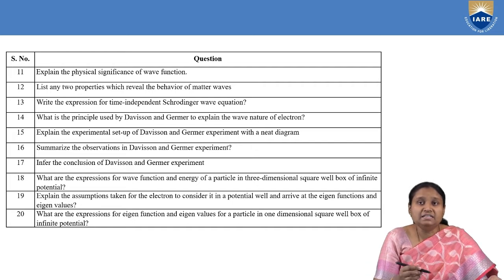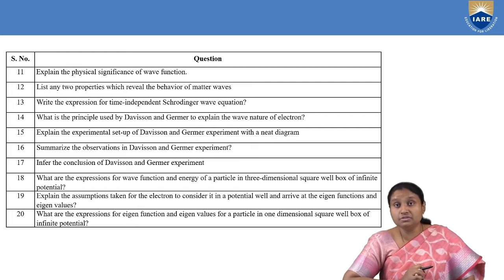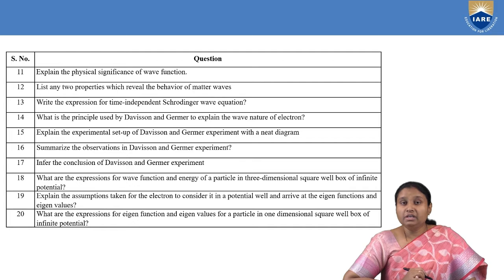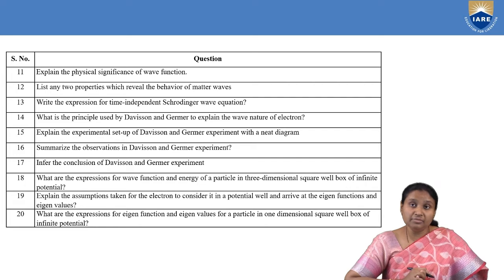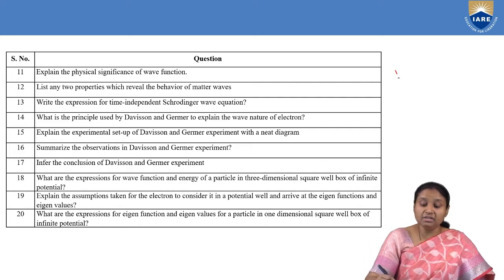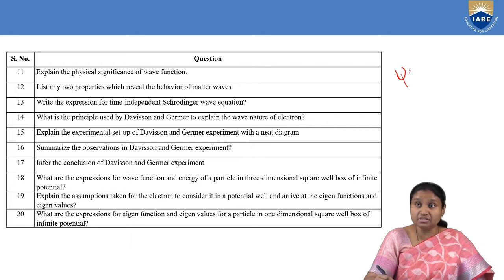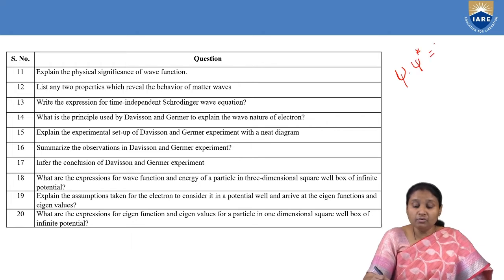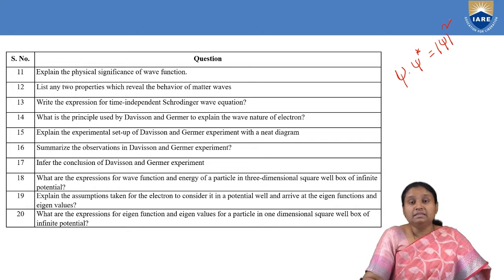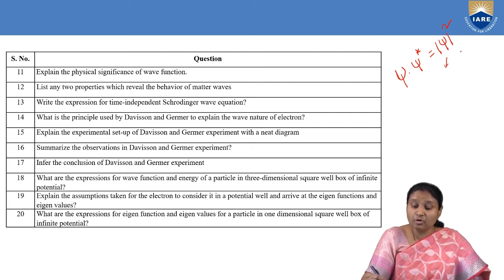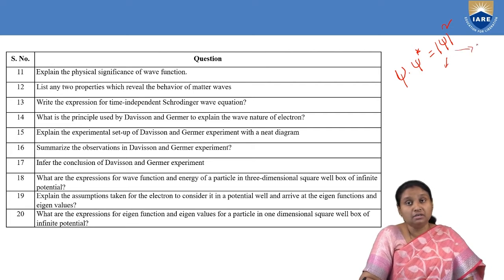Then explain physical significance of wave function. So coming to physical significance, wave functions are usually complex, and they are not measurable and not observable, so they don't have direct physical meaning. In order to get direct physical meaning, we have to multiply these complex wave functions with their complex conjugate. Then we get mod psi square, and this mod psi square gives direct physical meaning, and it is observable also. According to Schrodinger, mod psi square represents charge density, and according to Max Born, it represents probability density.